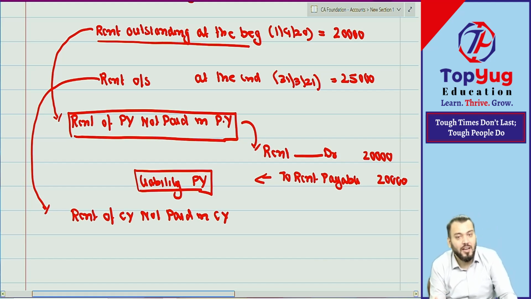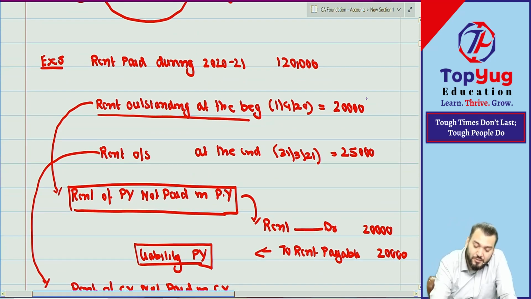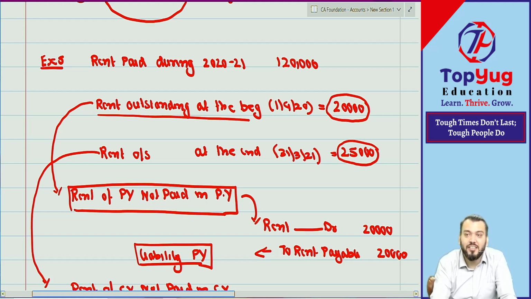Understood? This 20,000 will be paid in current year; this 25,000 will be paid in next year. Have you understood this point?